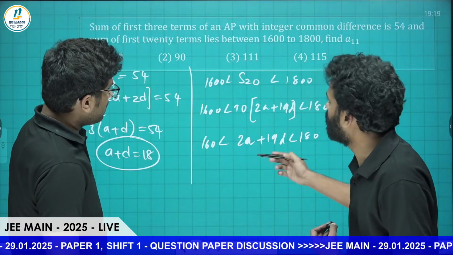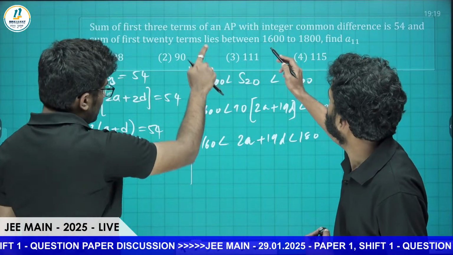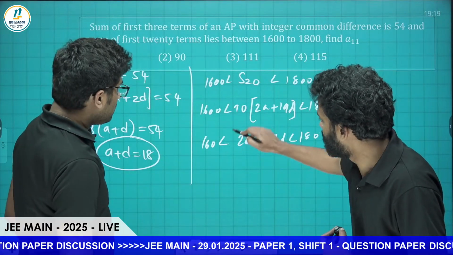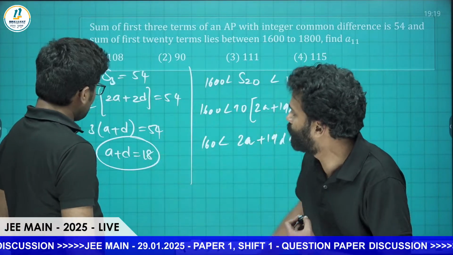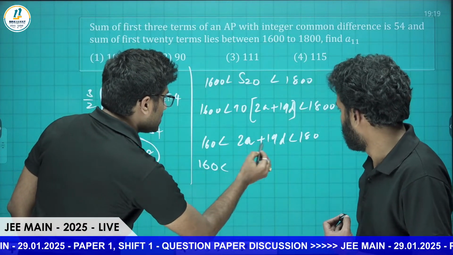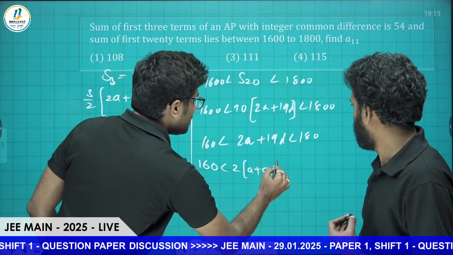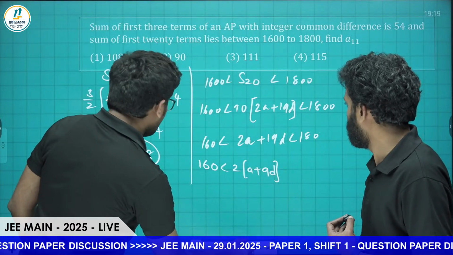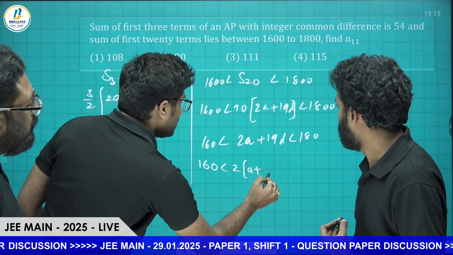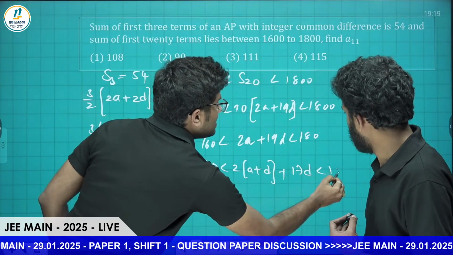Exactly. So they have specified that D is an integer, right? Yes, sir. D is an integer. So we need to formulate this in terms of D. For that, they have given this equation, A plus D is equal to 18. So that is 160 less than, this we can write as 2 times (A plus D) plus 17D, less than 180.